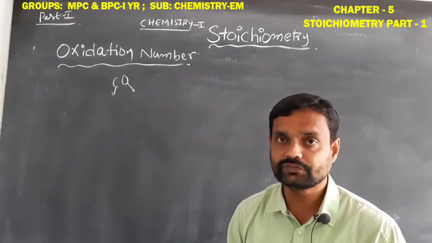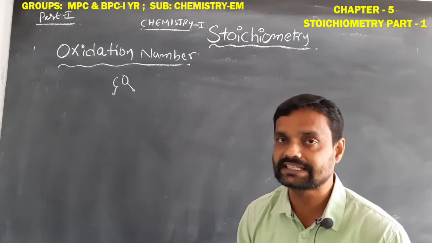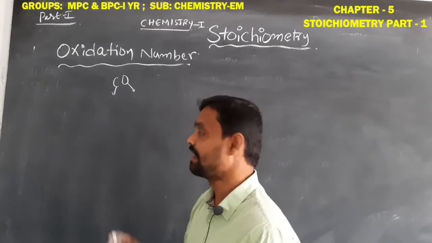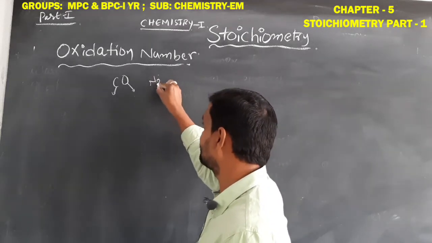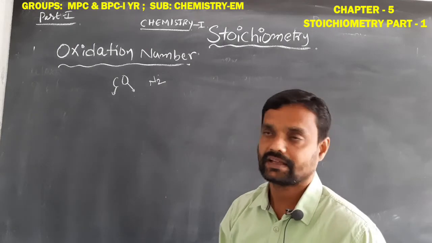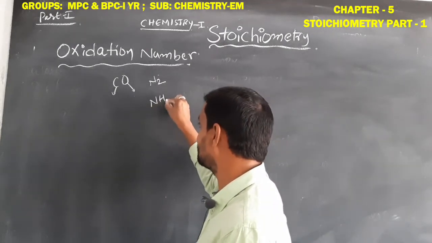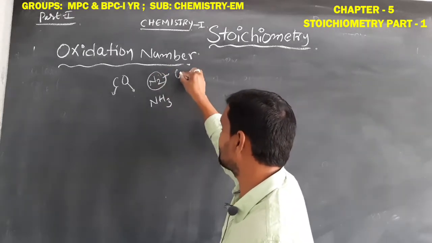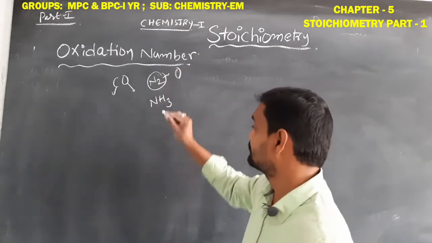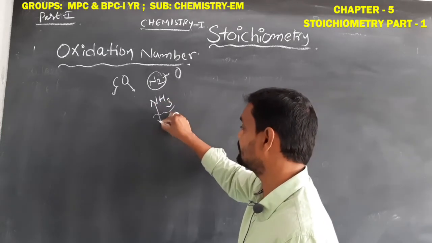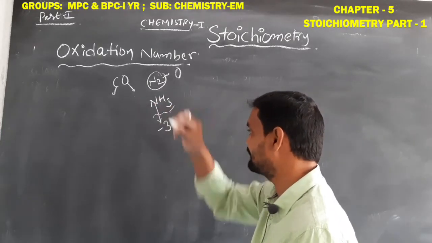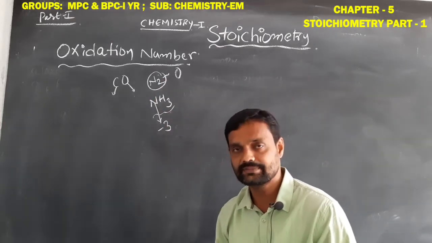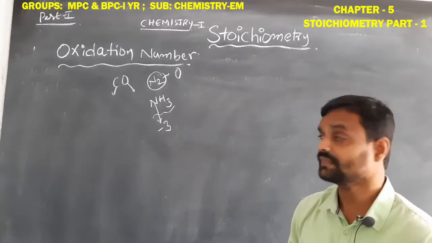For a few elements, the oxidation number is not always constant. It will change. For example, nitrogen gas and ammonia gas. In nitrogen gas, the oxidation number of nitrogen is 0.